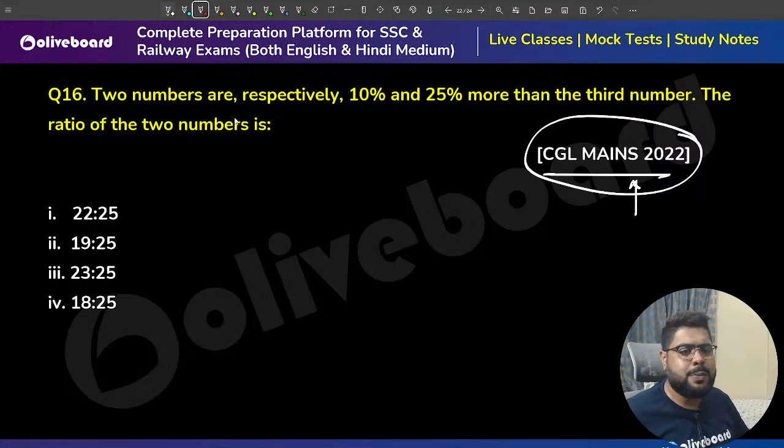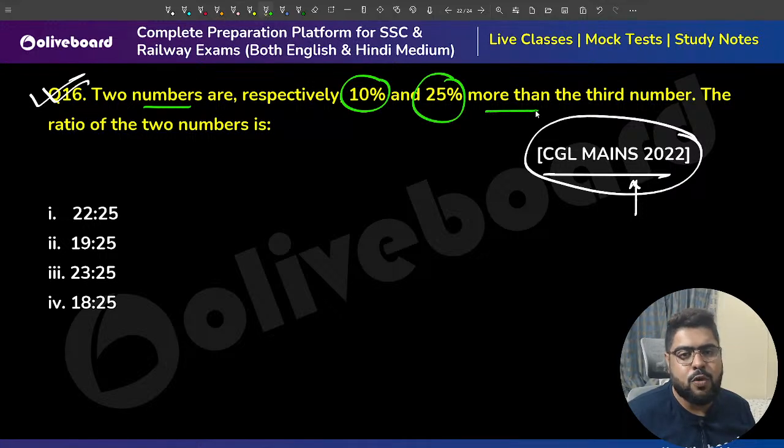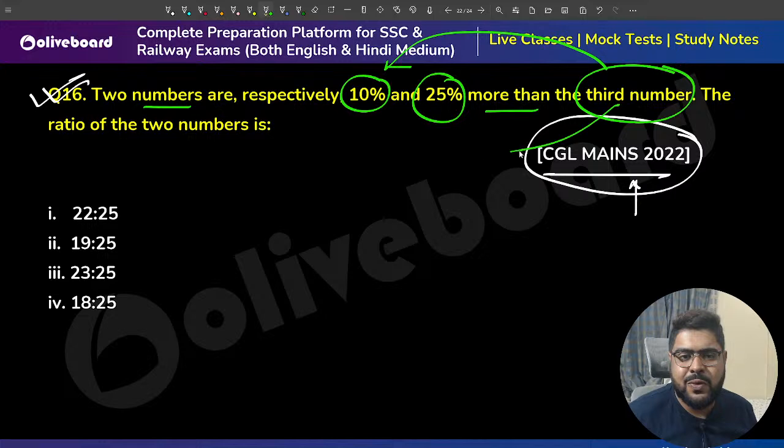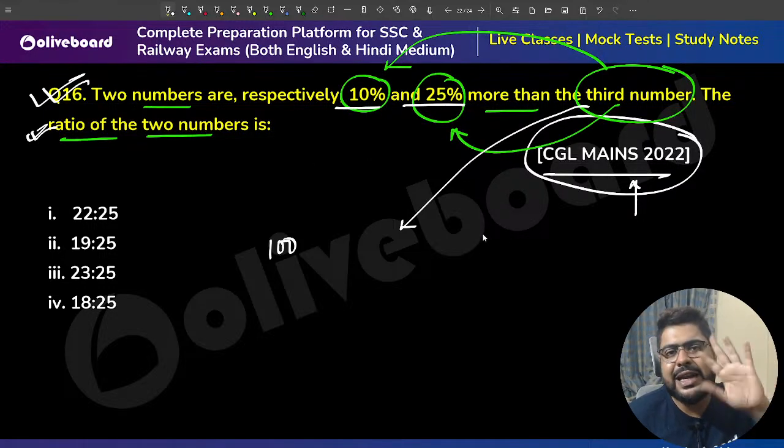CGL mains 22, but again this is not a difficult question. It's a single line question. Two numbers are 10% and 25% more than a third number. Both the numbers are linked to one third number. The ratio between the numbers they are asking. Always in these situations take the third number as 100, because they are asking the ratio, given percentage. Relative given, relative asking. I can assume anything, I am assuming 100.